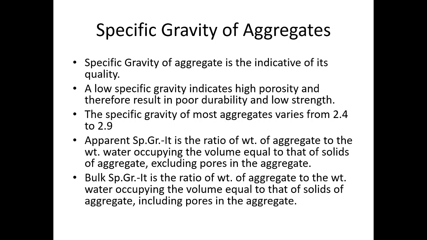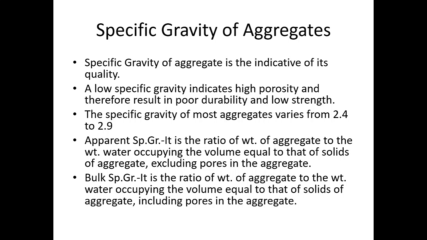Specific gravity of aggregate. Specific gravity of aggregate is indicative of its quality. A low specific gravity indicates high porosity and therefore results in poor durability and low strength. The specific gravity of most aggregate varies from 2.4 to 2.9.